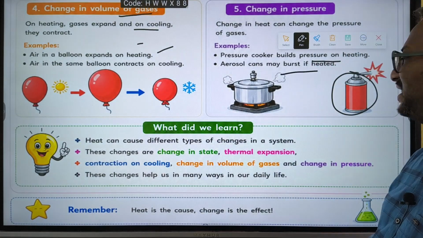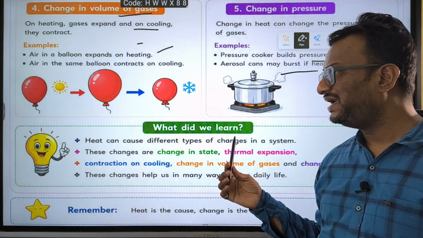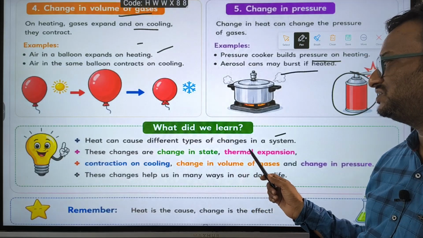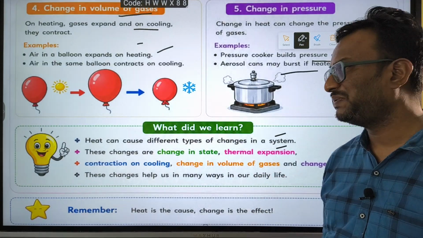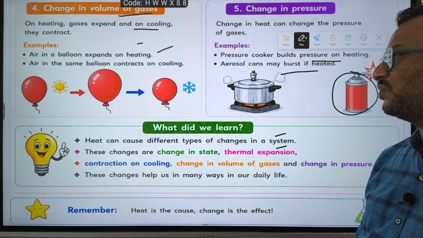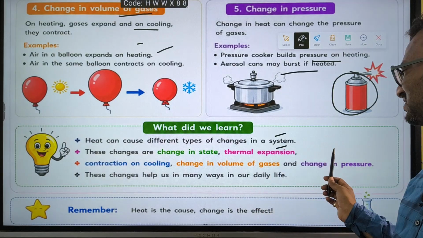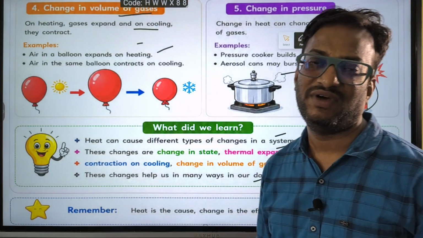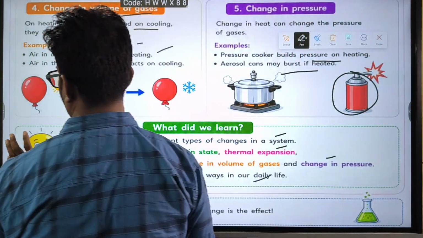So, heat can cause different types of changes in a system. These changes are change in state, thermal expansion, contraction on cooling, change in volume of the gas and change in pressure. These changes help in many ways in our daily life.